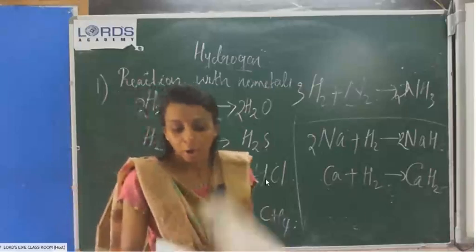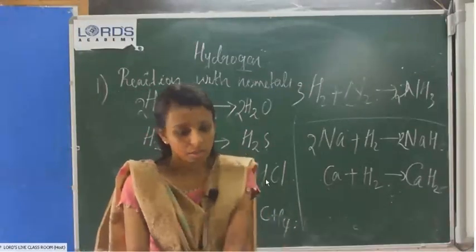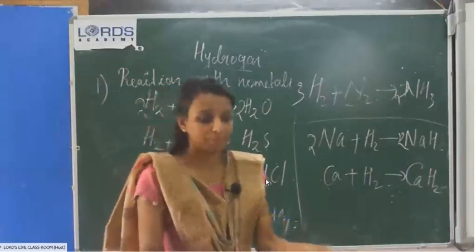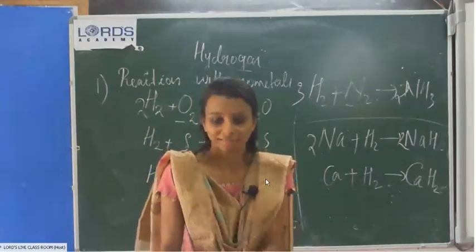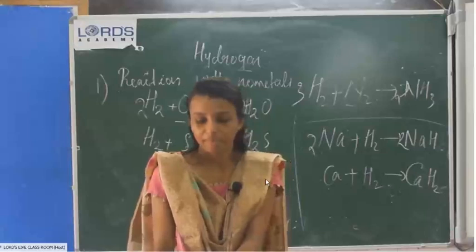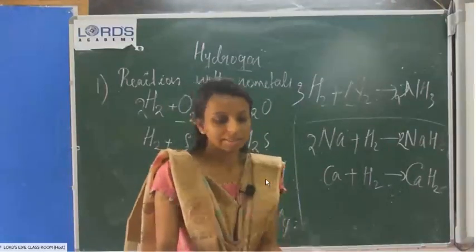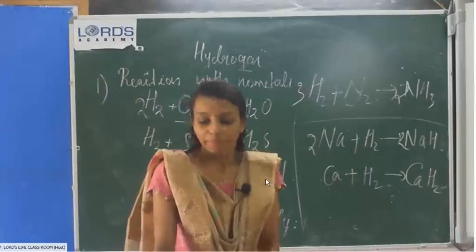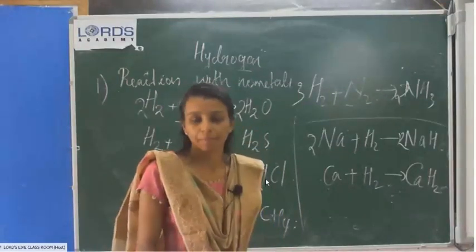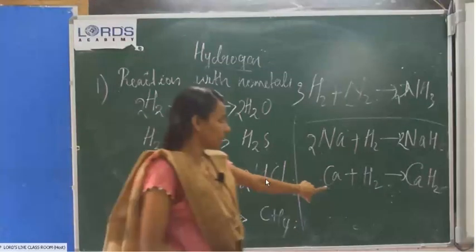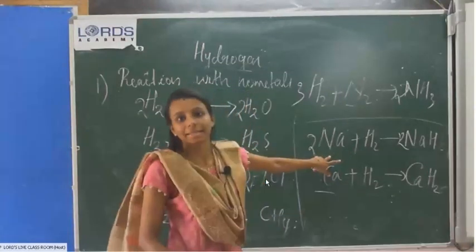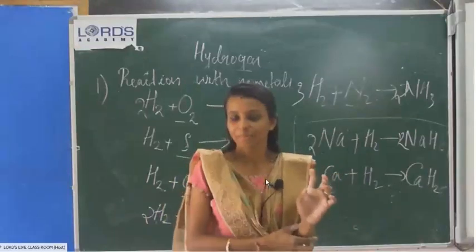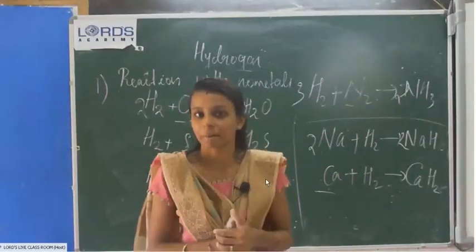Chemical properties. I hope till now all of you are clear, you understood this much. And I will take a test paper, not this week, next week. Now, the fourth one, action of hydrogen with metals. Till today's class, till here, action of metals with hydrogen. From starting onwards, simple version, no? I will take the test paper on next Wednesday.